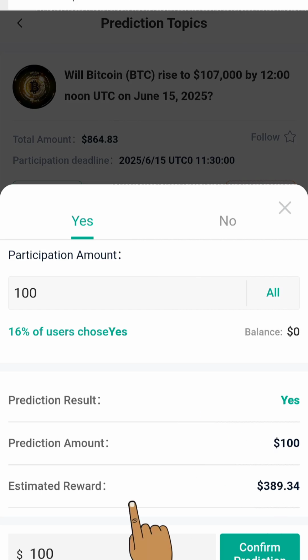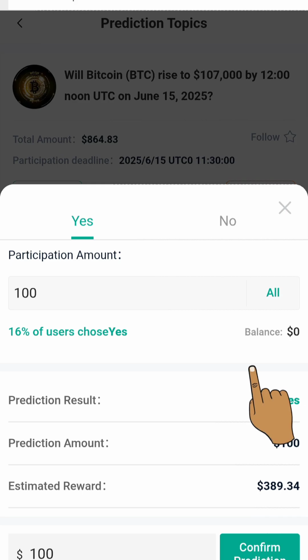Now if by 15th of June 2025 BTC gets to $107,000, you can see you're going to be making 389 USDT. That is times 3 of what you have put into this prediction. Then all you just need to do is click on this confirm.